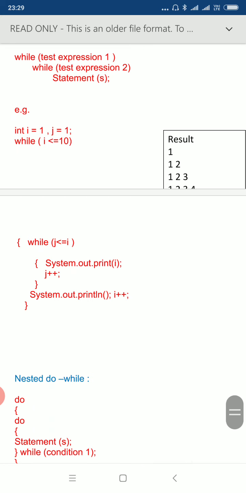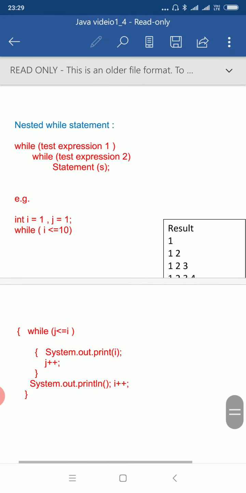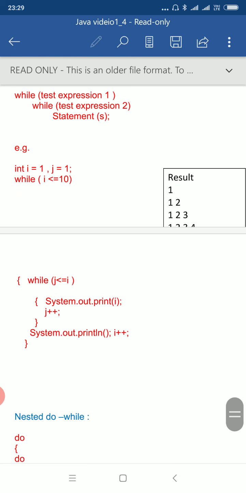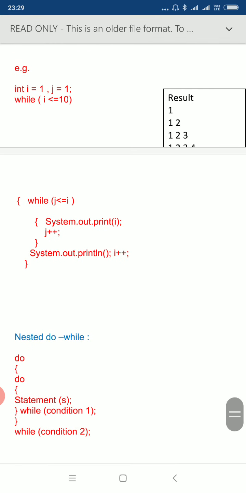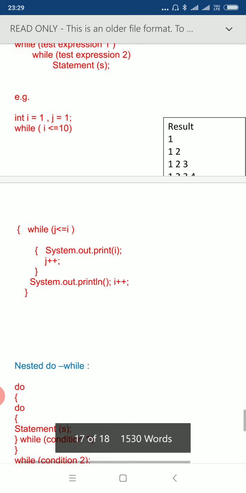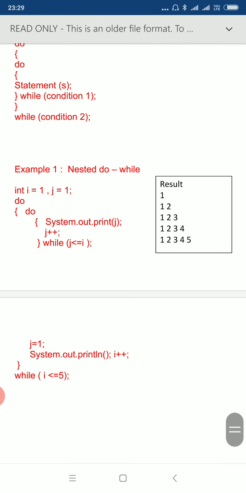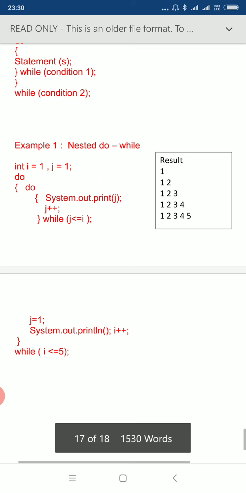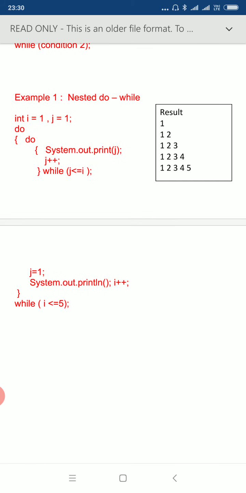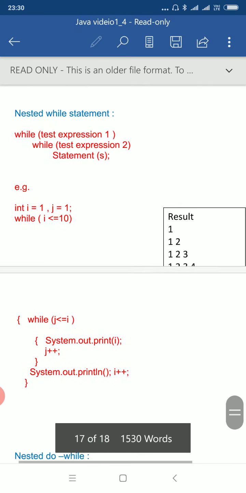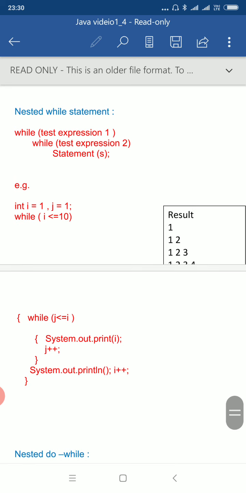As you can see here, we have displayed the result 1, then 1, 2, then 1, 2, 3 like this. Here also, in different rounds, in the first round we display 1, in the second round we execute the inner loop twice and display 1, 2, in the third round we execute the inner loop thrice, and the values are 1, 2, 3, and so on. So that is the while loop. In the same way you can also use a do while loop to produce this result. This is nested do while. Here also we are using one do while inside another do while. In nested while also we are using one while statement inside another while statement.